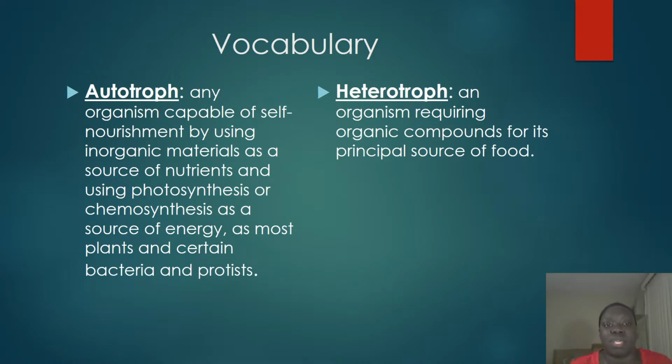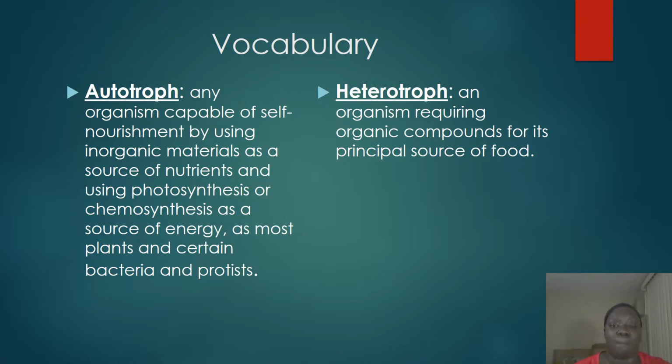Our next one is autotrophic and heterotrophic. This really decides what type of nutrients the organism can have. Autotrophic are self-nurturing, which means they don't really need an outside food supply. They can make food through chemosynthesis or photosynthesis as their source of energy. They mostly include most bacteria and protists and some types of plants.